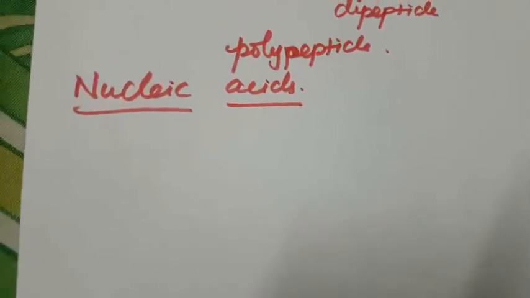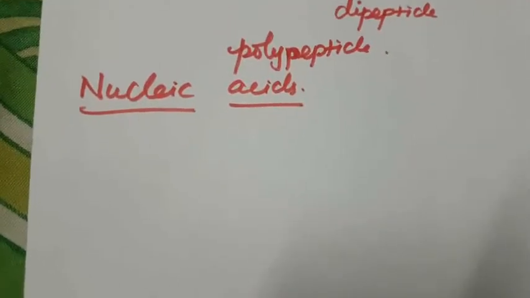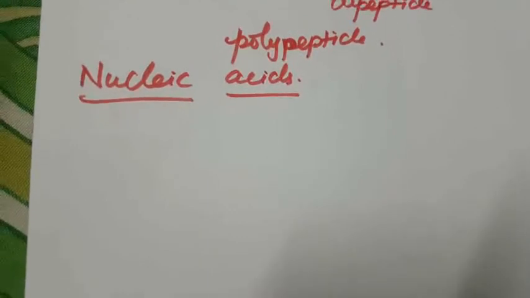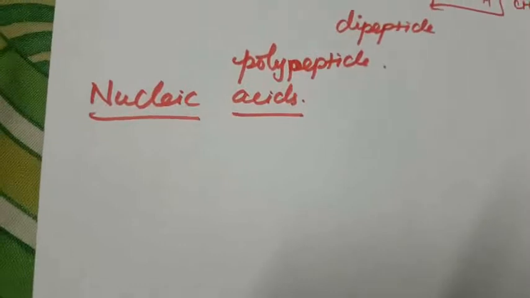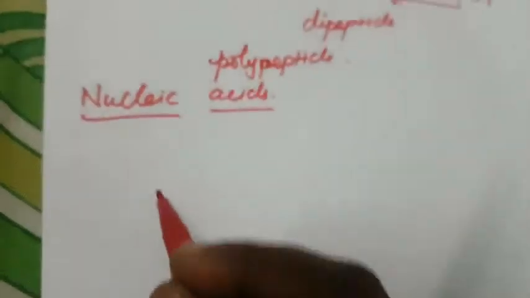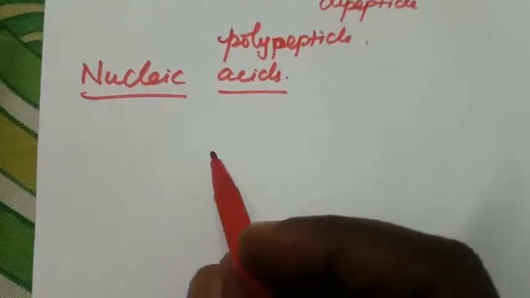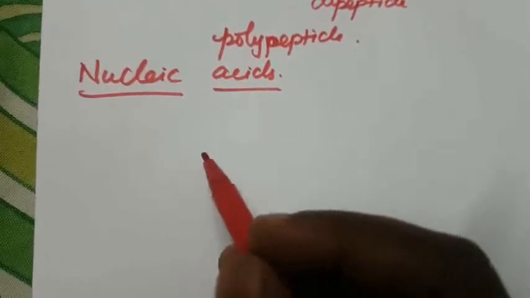That is the inheritance, transmitted from one generation to the other generation. It is observed that the particles present in the nucleus of the cells are responsible for the transmission of these characters. These are called the chromosomes. These chromosomes are made up of proteins and another type of biomolecules called nucleic acids.